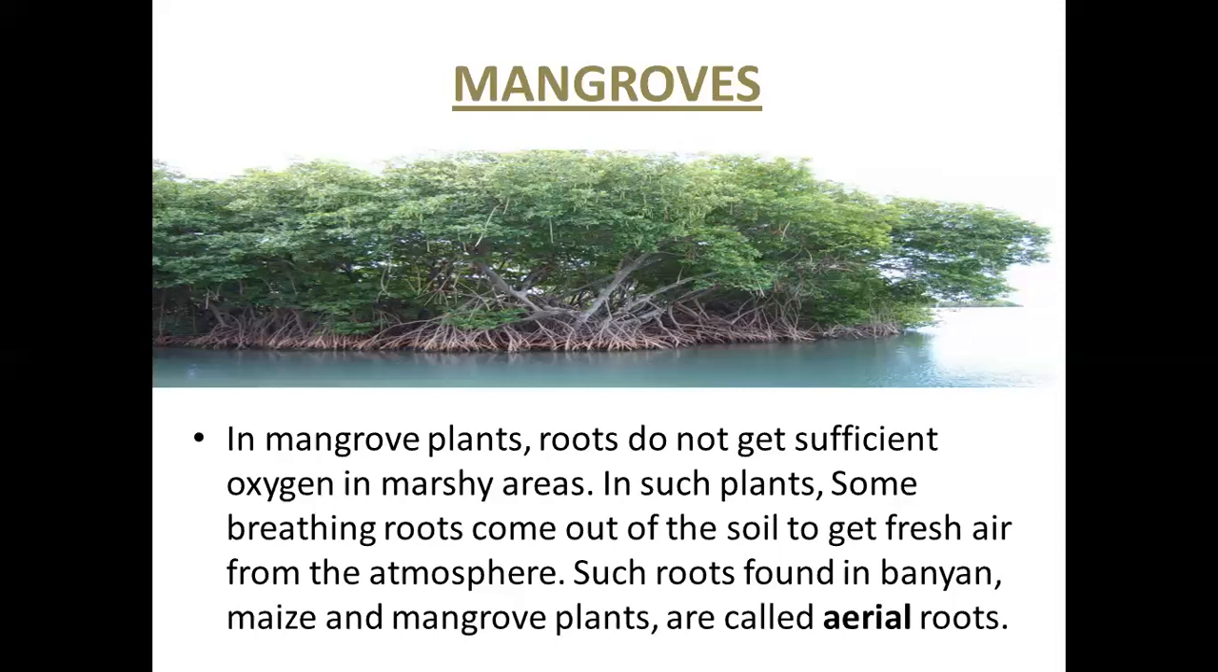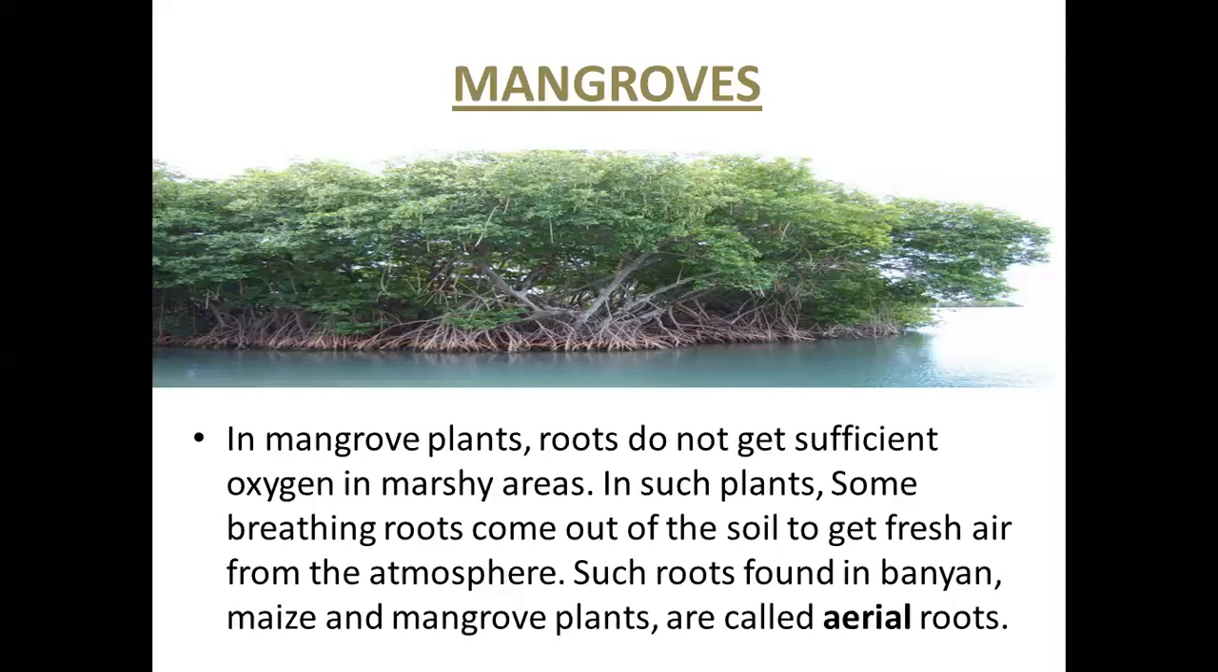So in such plants, some breathing roots come out of the soil. See, here in this picture, we can observe clearly that some roots are coming out of the water to get fresh air from the atmosphere. Why? Because in the water, oxygen is present, but that oxygen is not sufficient for the roots. So these roots are coming out of the water to get fresh air from the atmosphere. Such roots are found in banyan, maize and mangrove plants also. These roots are called aerial roots.